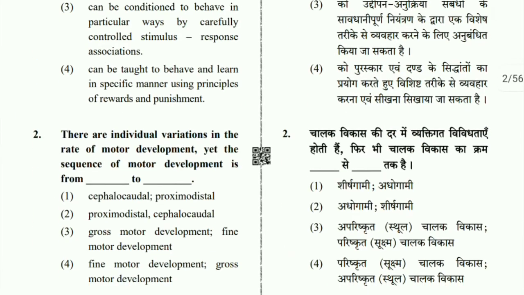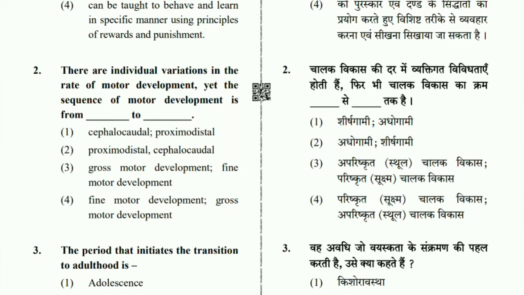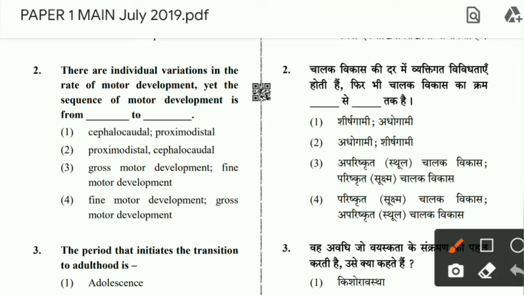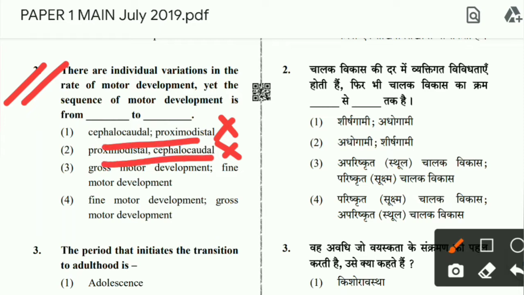Okay, then question number 2. There are individual variations in the rate of motor development, yet the sequence of motor development is from dash to dash. So individual variations are there in the developmental process, we all know that, but still a principle is followed by all. What is that principle? Cephalocaudal, proximodistal. These two are separate things, since the question is from dash to dash, so we can put these two options. Then gross motor to fine motor and fine motor to gross motor.